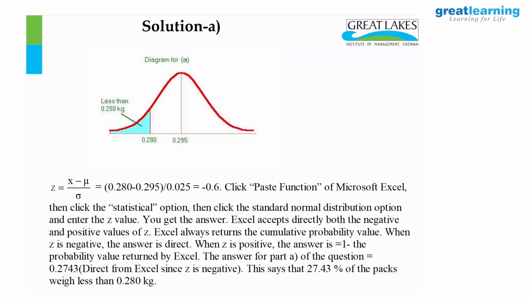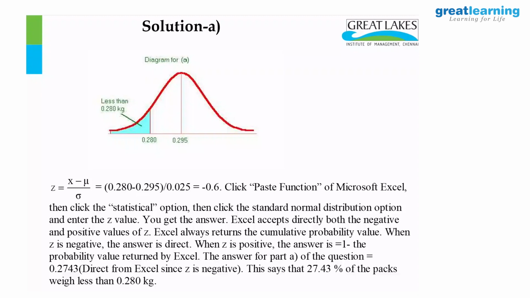If I express this in Z units, this will be 0.28 minus 0.295 upon sigma, since Z is equal to x minus mu upon sigma. This is minus 0.6. This is 0. So when I express it in Z units, the area for x less than 0.28 is the same as Z less than minus 0.6.